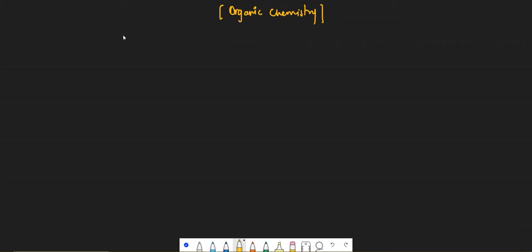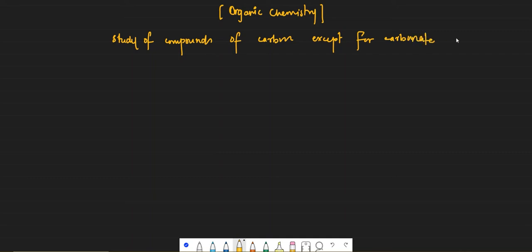It is the study of compounds of carbon, except for carbonates. Carbonates are not organic compounds, okay? So it is a study of compounds of carbon except for all the carbonates. Potassium carbonate, sodium carbonate, they are not organic compounds, okay?